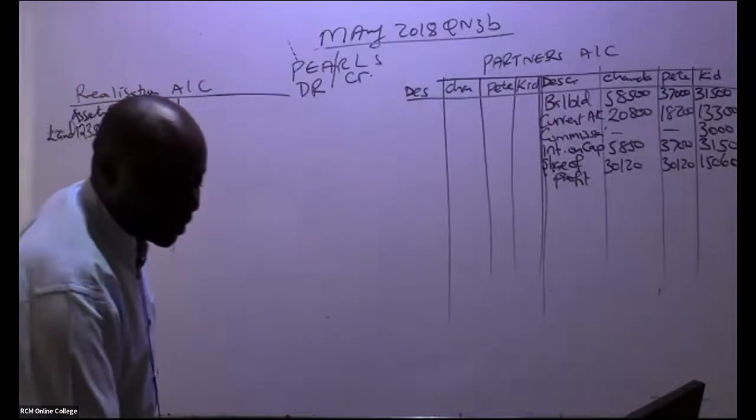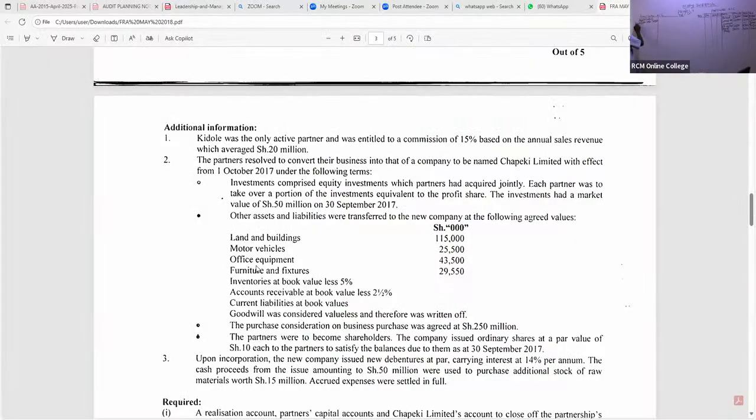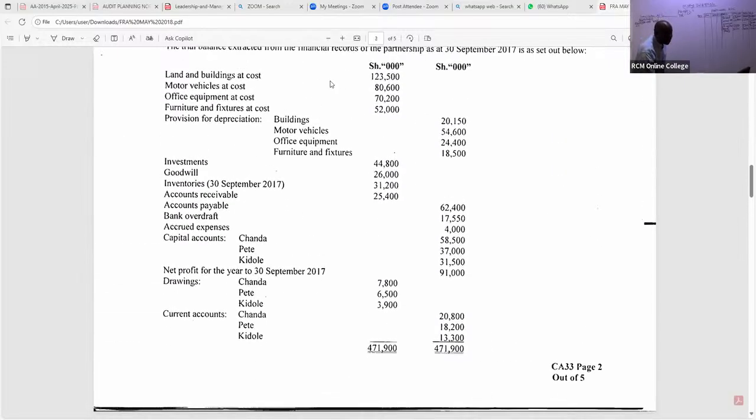The next one that was taken to the new company is motor vehicles. So we have motor vehicles, go back to the net book value. The cost that we have for motor vehicles is 80,600. Are you able to see the depreciation of motor vehicle?